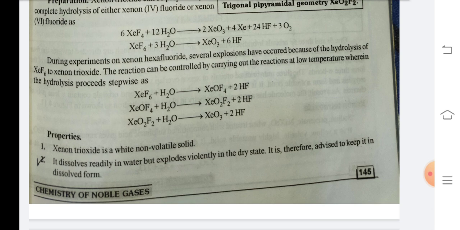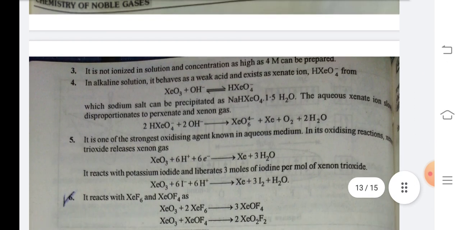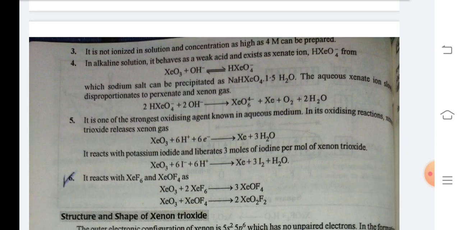Properties. Number 1. Xenon trioxide is a white, non-volatile solid. Number 2. It dissolves readily in water but explodes violently in the dry state. It is therefore advised to keep it in dissolved form. Number 3. It is not ionized in solution, and concentrations as high as 4M can be prepared.